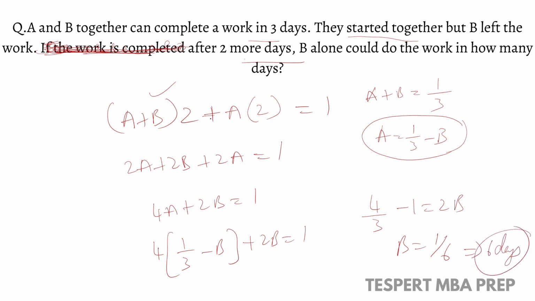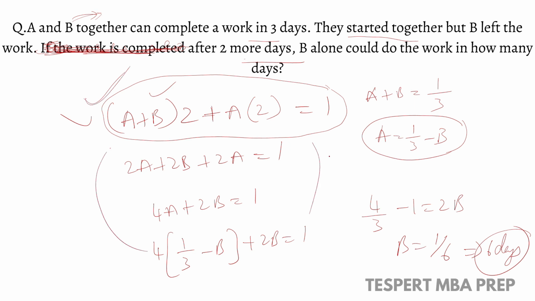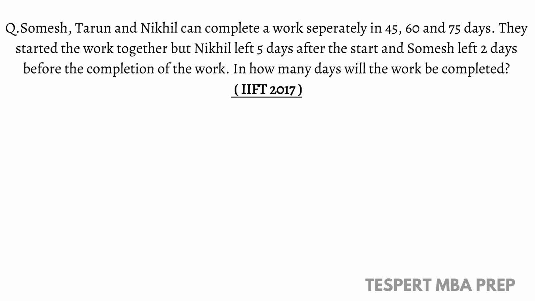Rather than following the traditional method, we can follow this method. This is like a shortcut method, but it's a standard shortcut. It can be applied in any case. If you observe the problems, if here A and B are given, even if more than 2 persons are given, this can be applied. The main point here is we must frame this equation. If we frame this, the remaining everything is the calculation part, right? So this is